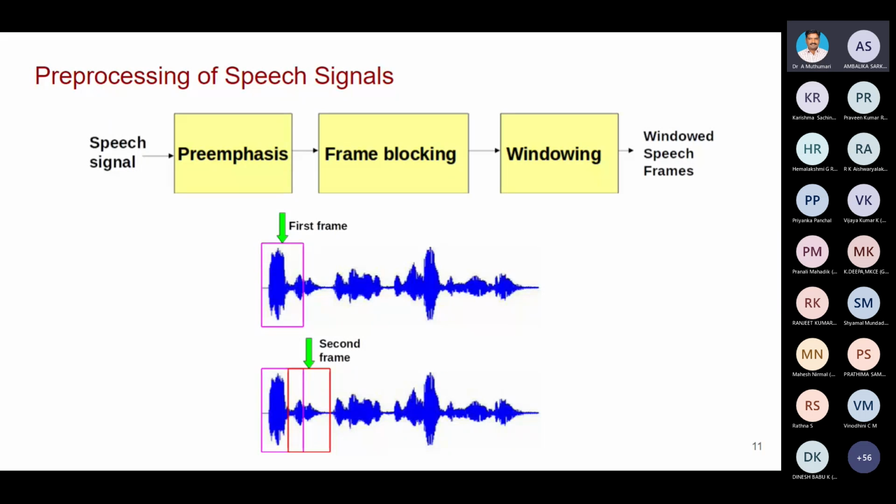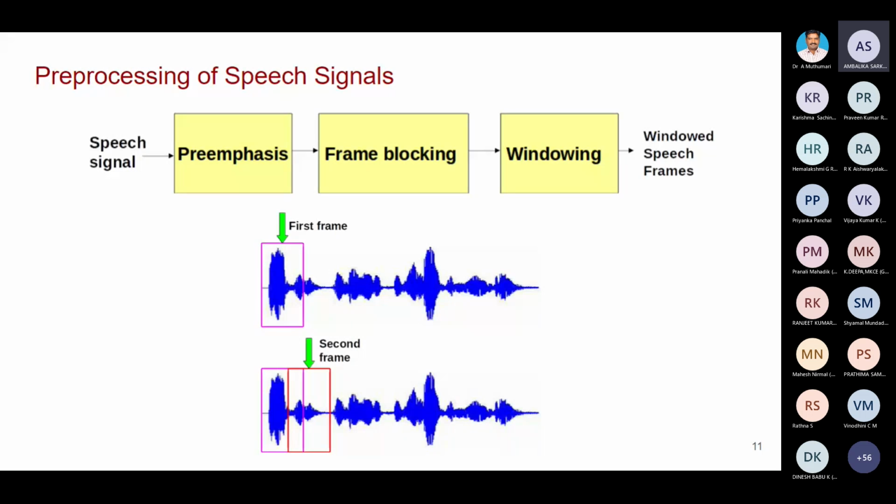Then how do you get the characteristics of a speech signal? Here it is not completely non-stationary, it is quasi-stationary. That means the characteristics will be constant for only some period, then will vary slowly. So you cannot process a speech signal as a whole. For example, if you have 1 minute of speech data, it is not possible to process it as it is. You have to convert it into frames, blocks. The speech characteristics will be constant only for 20 milliseconds.